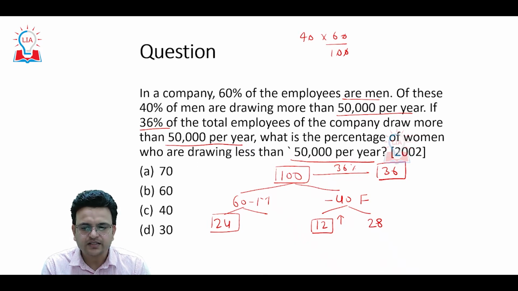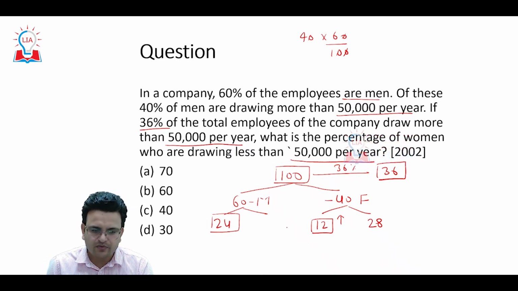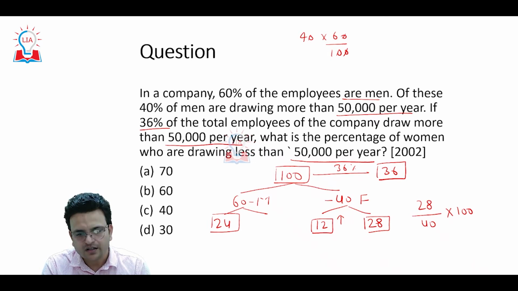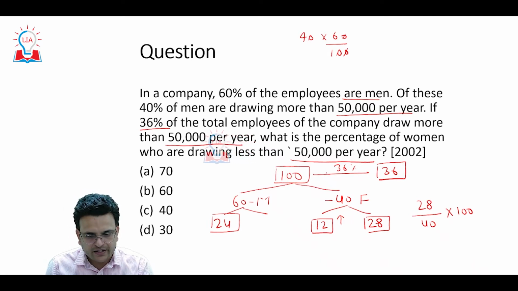So what percentage of females are drawing less than 50,000 per year? These are the 28 women out of 40 who are getting less than 50,000.